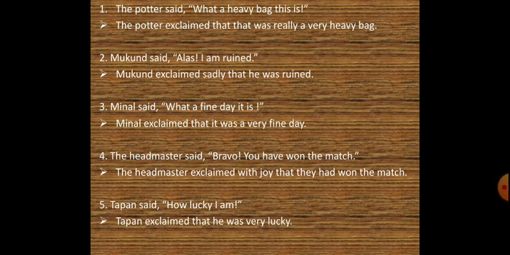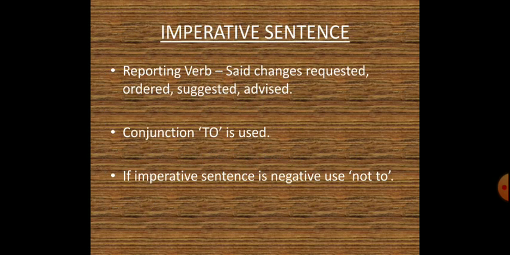And last and the most important point is that you are supposed to change the exclamatory sentence into an assertive sentence. So let us move ahead. Imperative sentence. Over here, the reporting verb said changes into requested, ordered, suggested, advised, etc. The conjunction to is used. And if the imperative sentence is negative, then we are supposed to use not to.